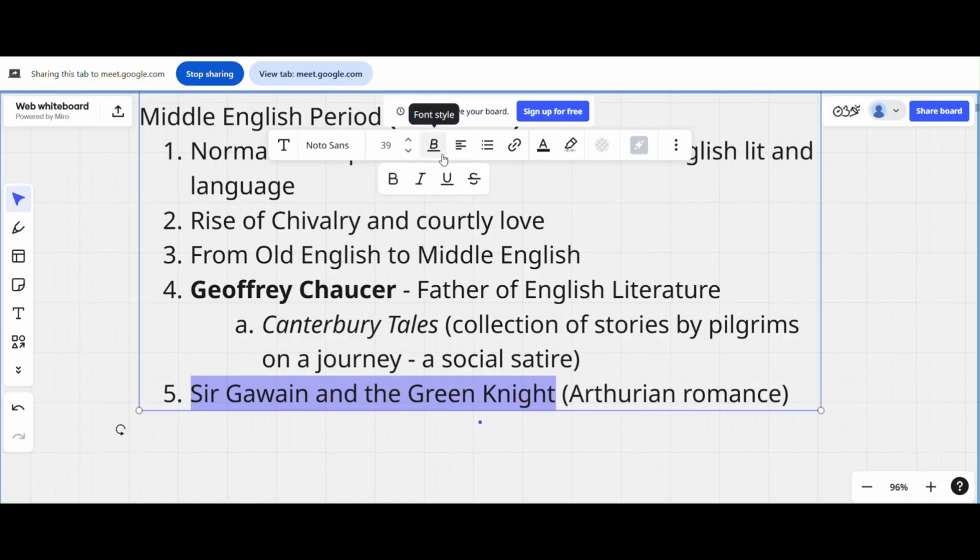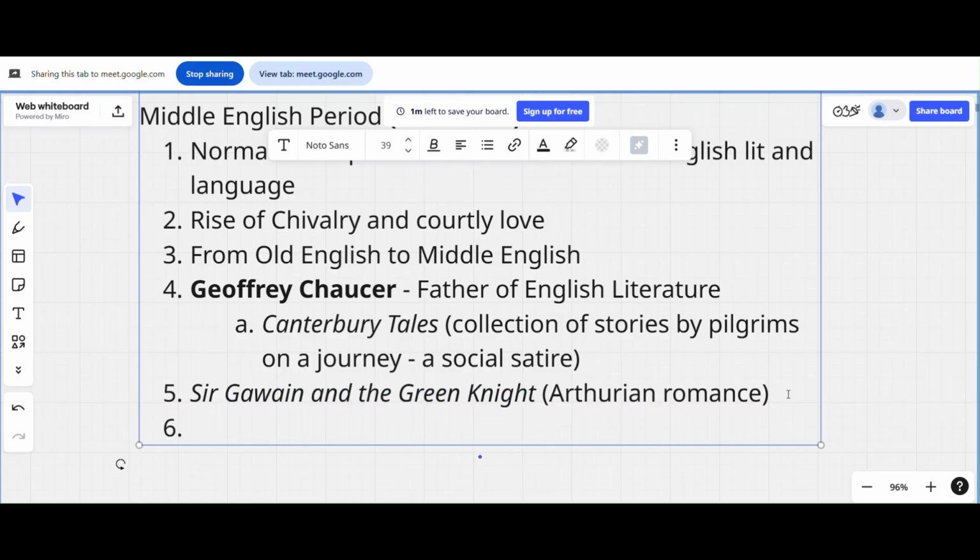What else? Piers Plowman. Okay, Piers Plowman. This is written by William Langland. Okay, William Langland. Just remember these names. Piers Plowman is written by William Langland. Sir Gawain and the Green Knight, the author is anonymous again. Okay, we don't actually know who the author is. So now we have three works for Middle English literature: Geoffrey Chaucer's Canterbury Tales, Sir Gawain and the Green Knight, and Piers Plowman by William Langland.